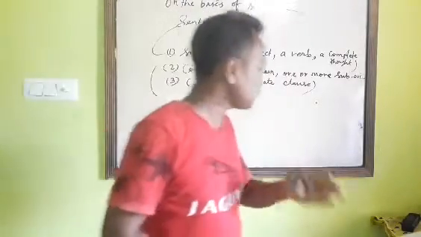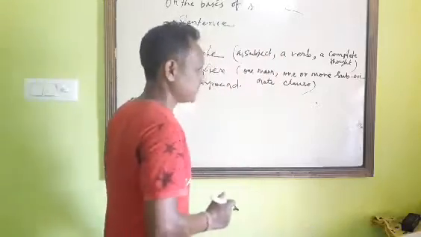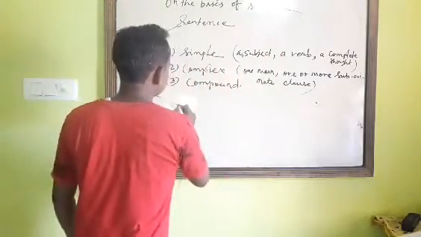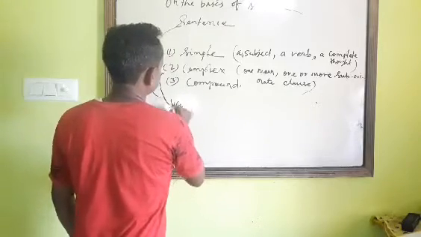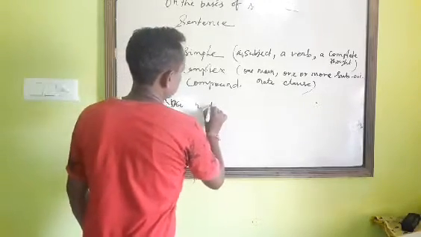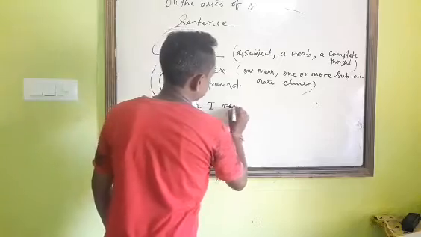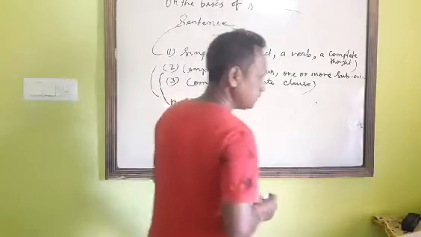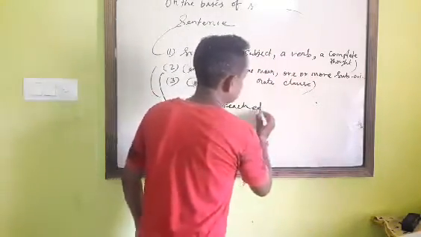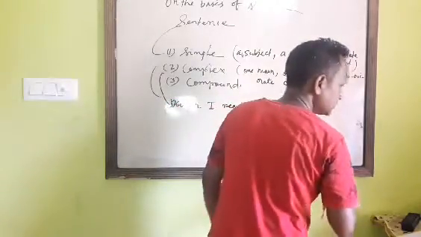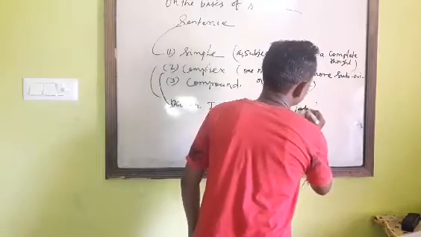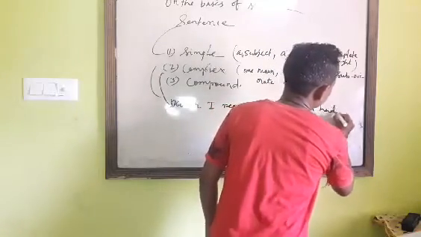I will make you clear. For example: when I reached there, Jatin had left the place.